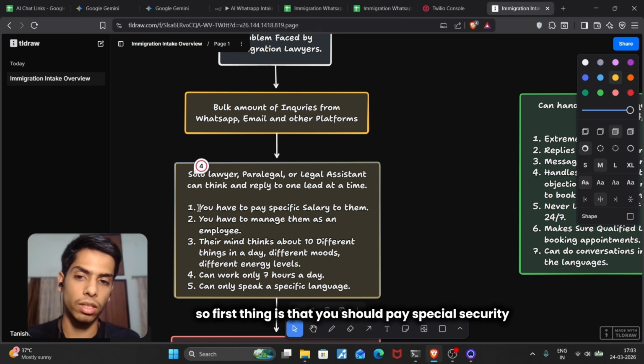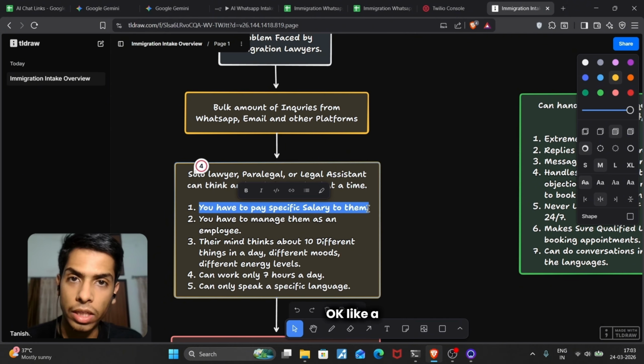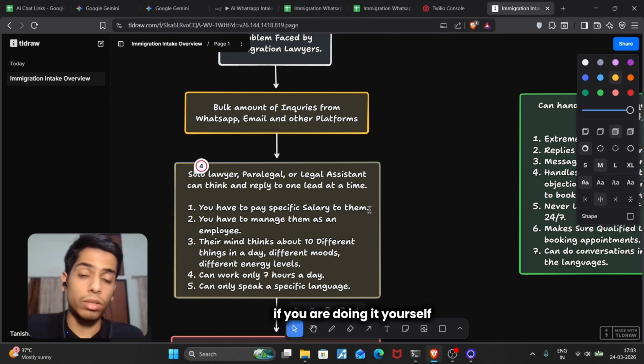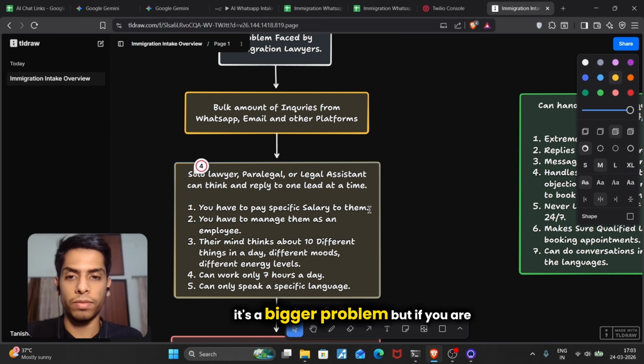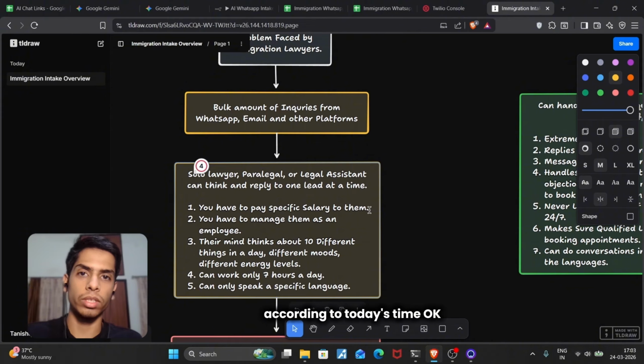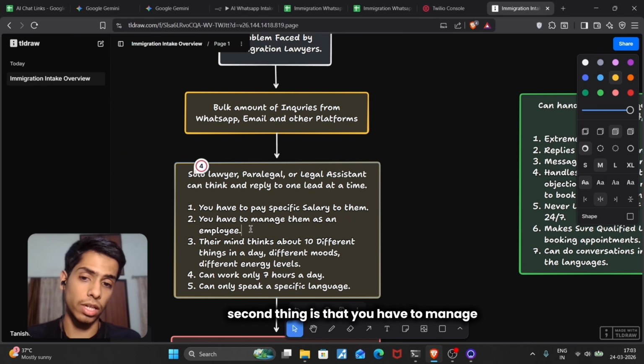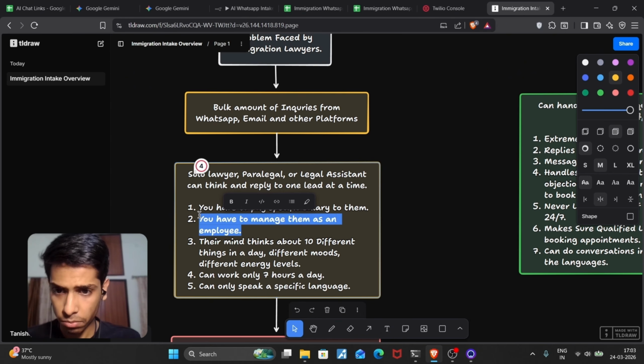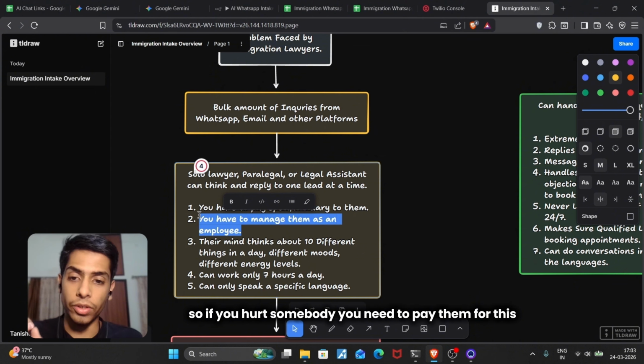So the first thing is that you have to pay special attention. If you're doing it yourself, it's a bigger problem. But if you have hired somebody, you need to pay them a good enough salary according to today's time. That's also a really big thing. The second thing is that you have to manage them as an employee. So if you hired somebody, you need to pay them for this.